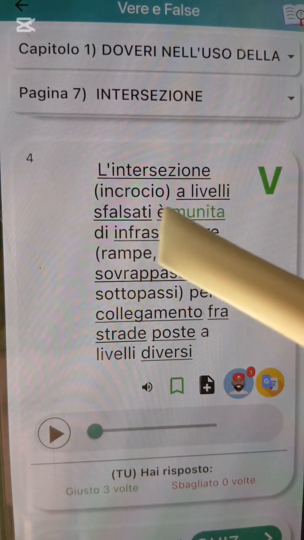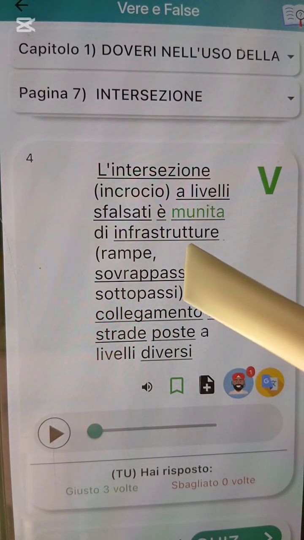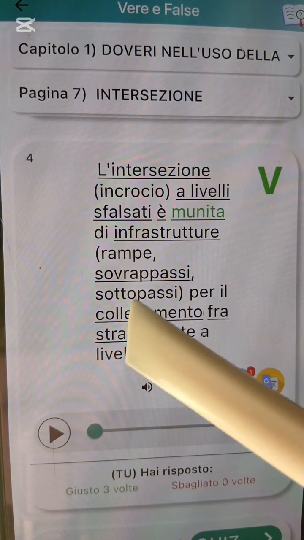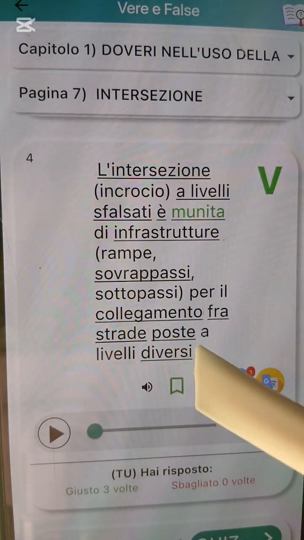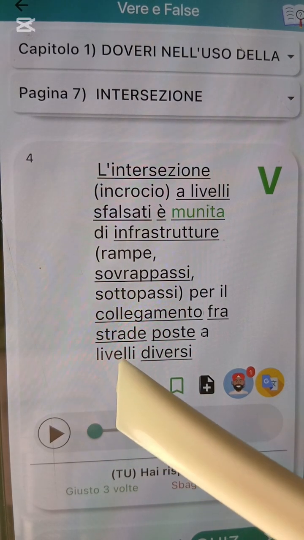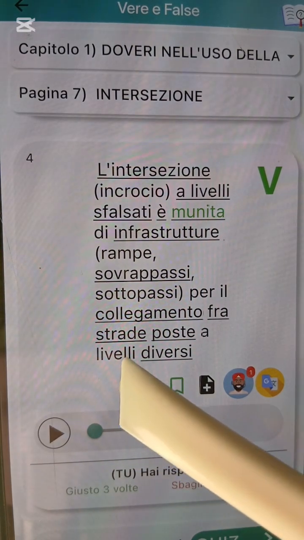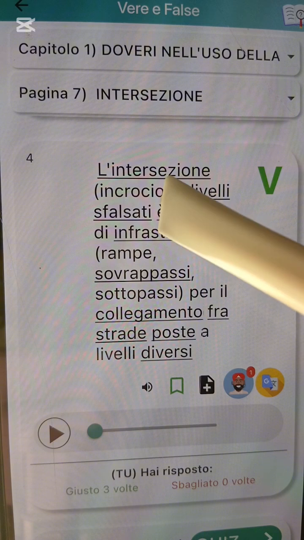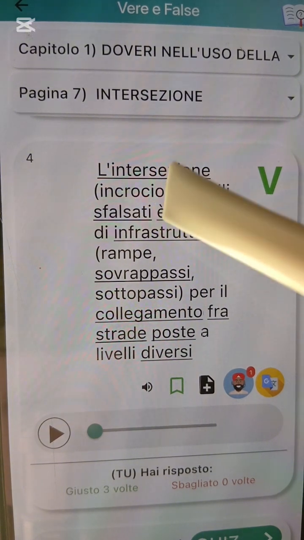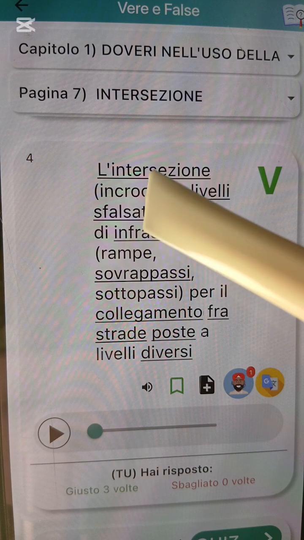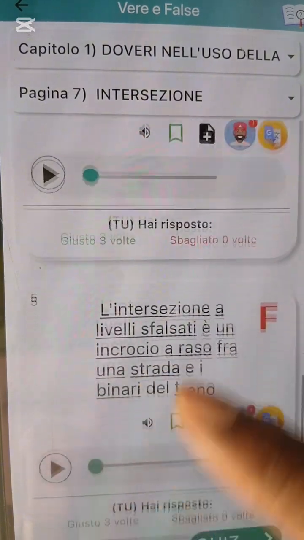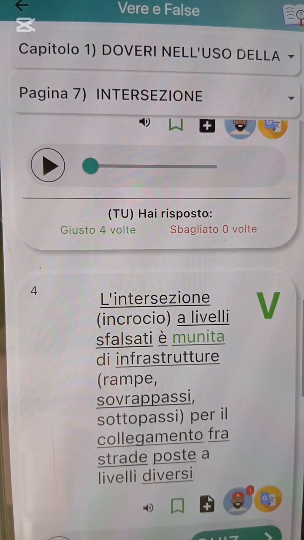A livelli sfalsati, e dey equipped with infrastructures like ramps, overpass, underpass for the connection between what? Road placed in different what? Levels. Alright? Intersection na intersection. L'intersezione na intersection. Incrocio na junction. So we don do this one. No forget to do the quiz. Anything wey you no hear from me, it's always falso.